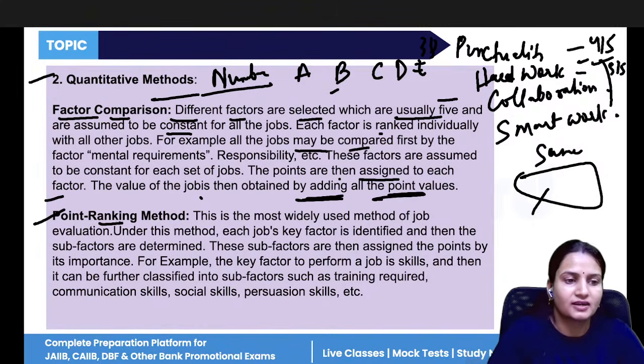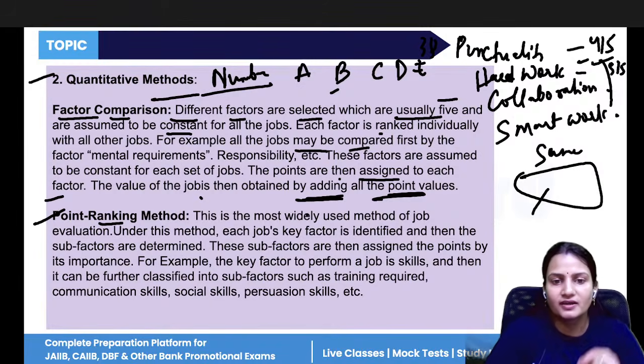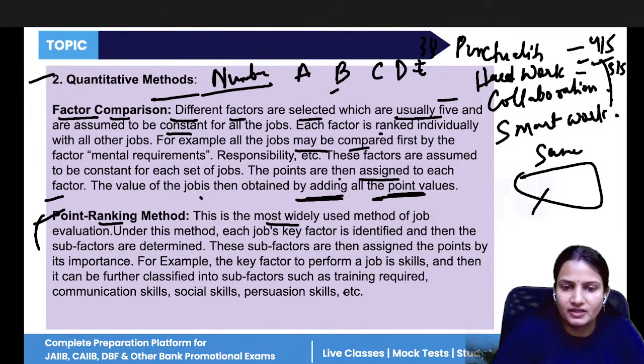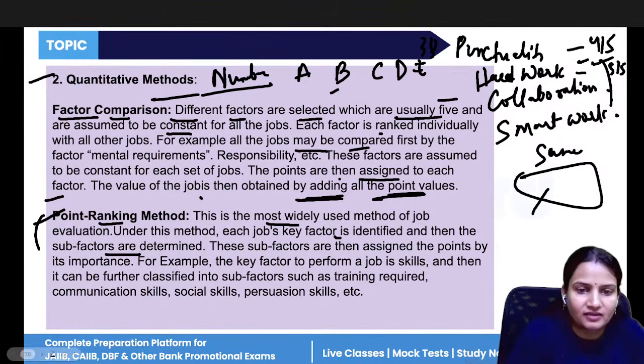Now, next is the point ranking method. In the point ranking method, because numbers are included, this is a quantitative method. In this, first the main job is identified and then the sub factors are determined.